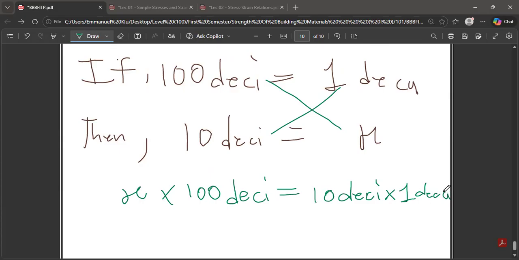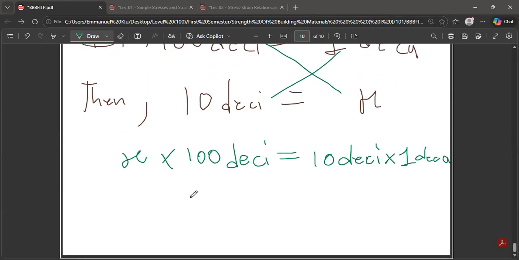So at the end of the day, what do we realize? x is going to be equal to, let me simplify it. This time, I believe we have all grown molars and premolars, so we can break bones.